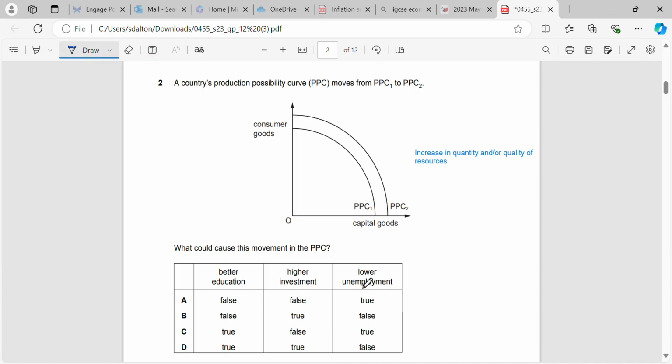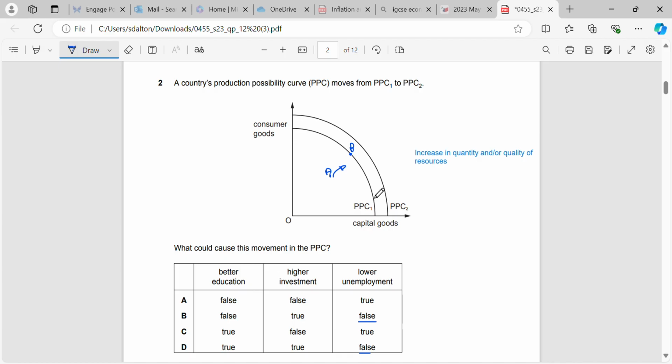Lower unemployment, what that would do is that would move us from inside a curve onto a curve, or certainly if not on, closer to being on, because we would be using more resources, but it does not result in a shift, so we know that this one has to be false.